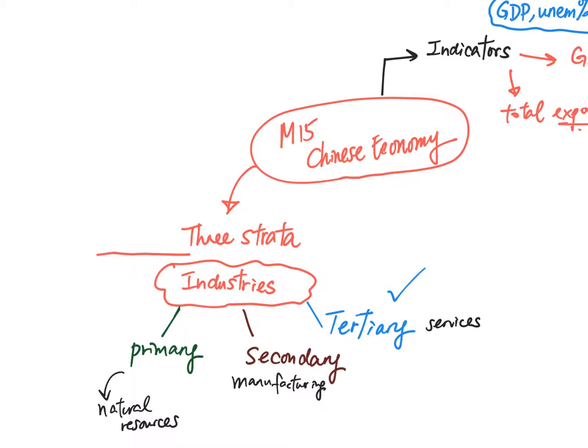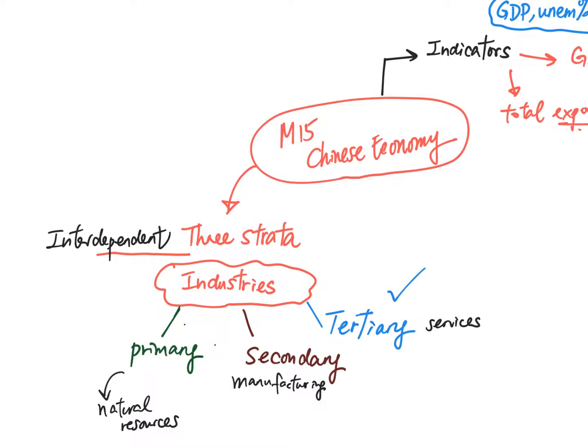Okay? So mainly the three strata, according to the wording in the textbook, are interrelated. Rephrasing again, they are interdependent. So consider the situation of China. We discovered that among the three strata, tertiary industry is picked to develop.